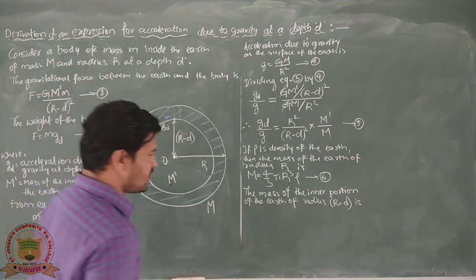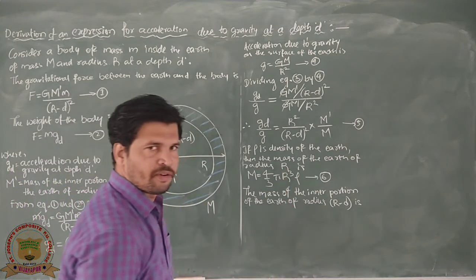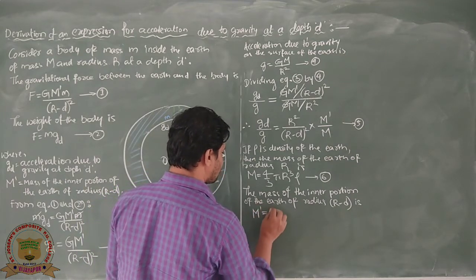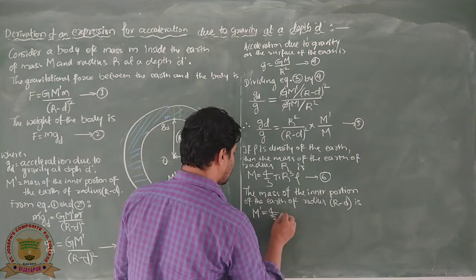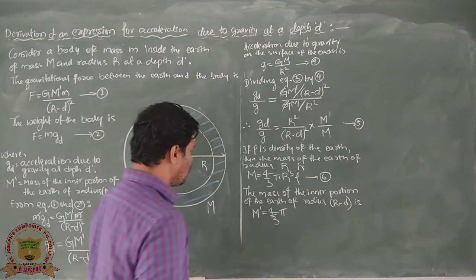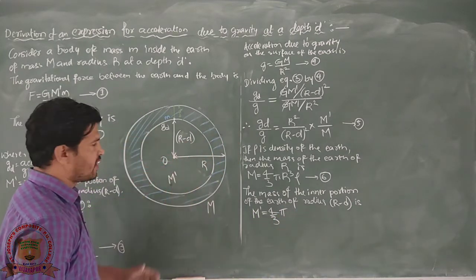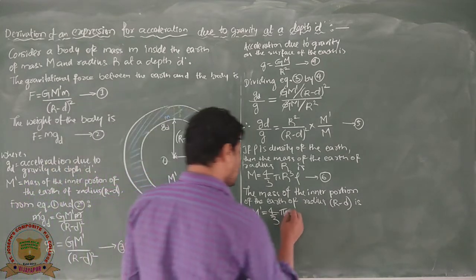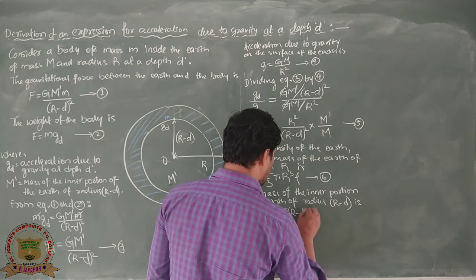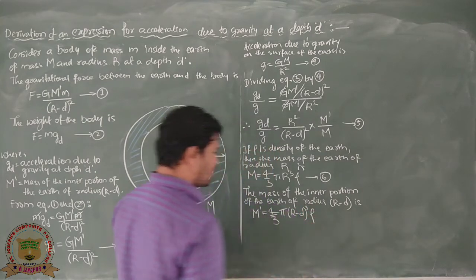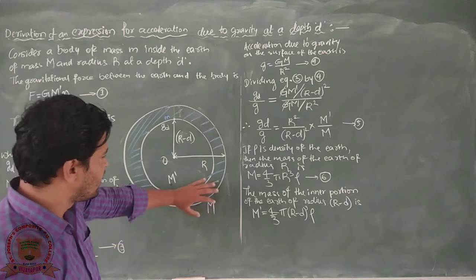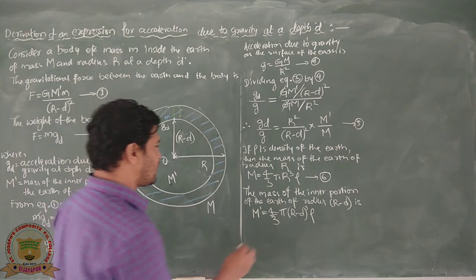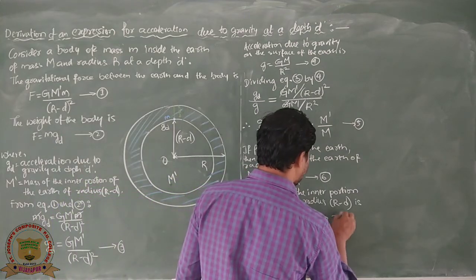Its radius is R minus d, and that is represented in terms of rho only, that is the density of the earth. So it is M dash, right? So M dash equals 4 by 3 pi, the volume of the inner portion of the earth, you know that it is 4 pi R cube, so this time it is (R minus d) whole cube into rho. Why into rho? Because you know that density is the same for the inner portion of the earth and for the outer portion of the earth, and call it equation number 7.